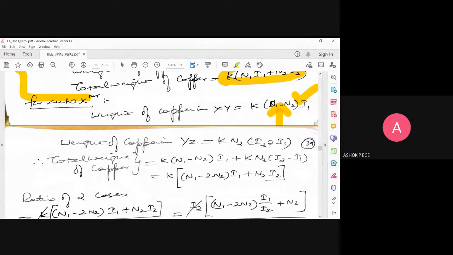In both, current subtractive, you will not get that. In the XY, the turns will be subtractive. In YZ, the current will be subtractive.